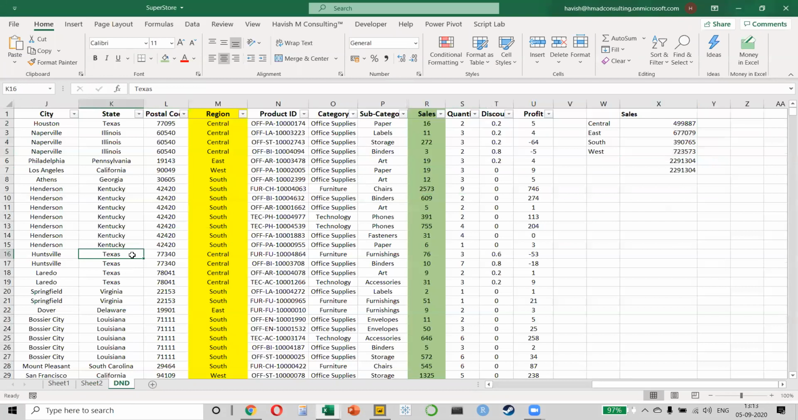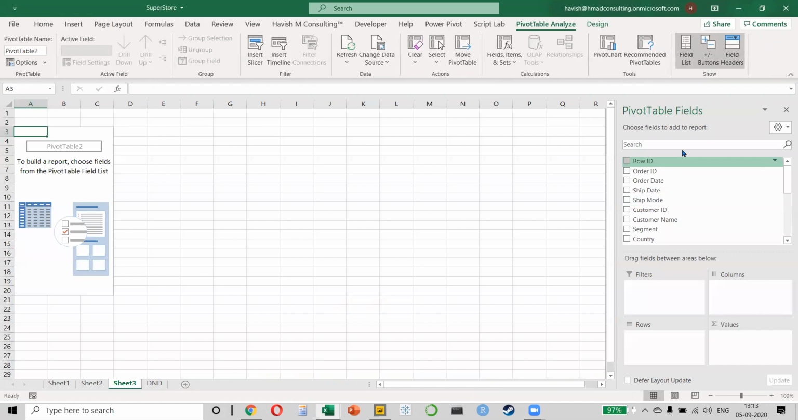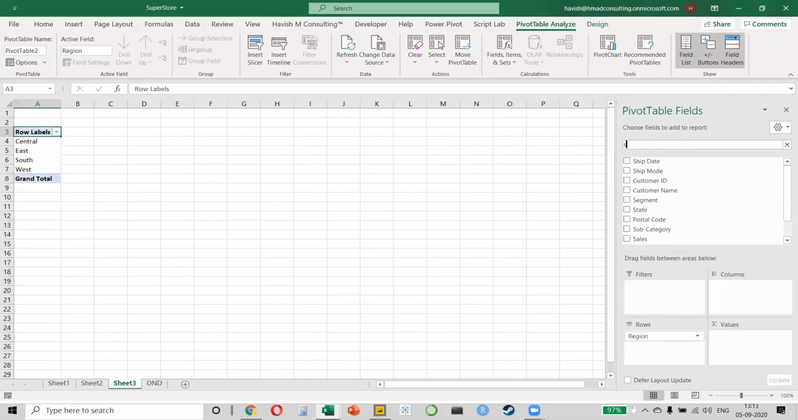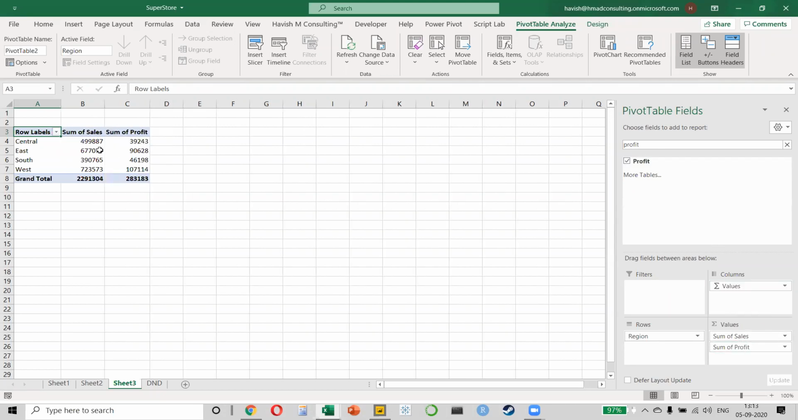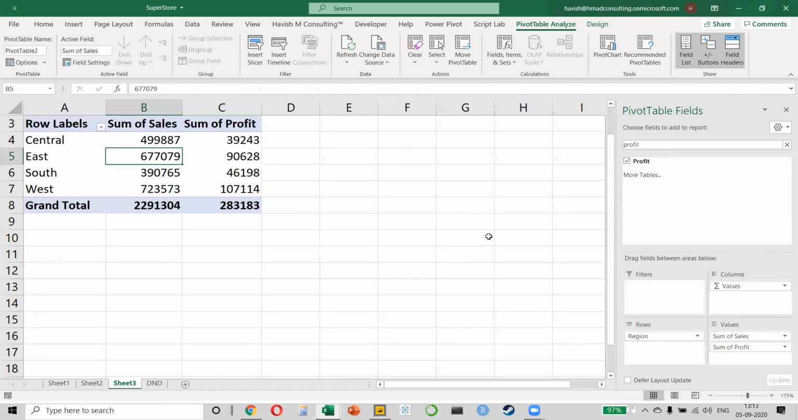I want to make another pivot table. And I want somebody to tell me, if I have my region and I have my sales and my profit, what is the profit margin? How do we find that? So you know the sales and profit for all the 4 regions. I want to know the profit margin. How would you do that? Anyone? Profit divided by sales into 100, correct?